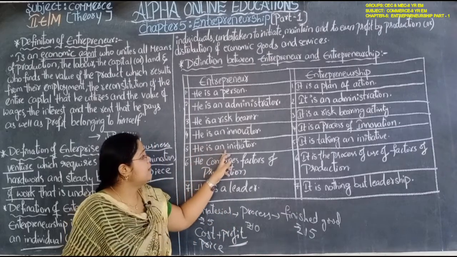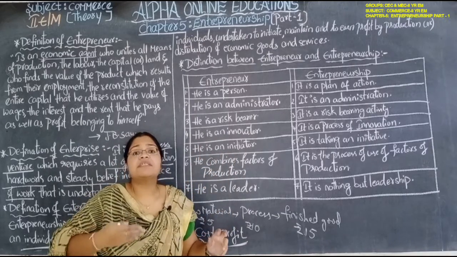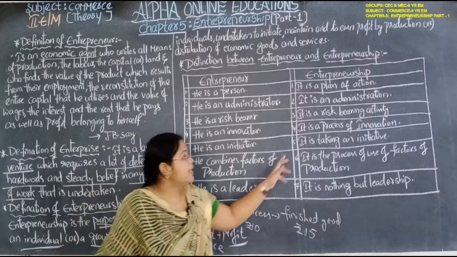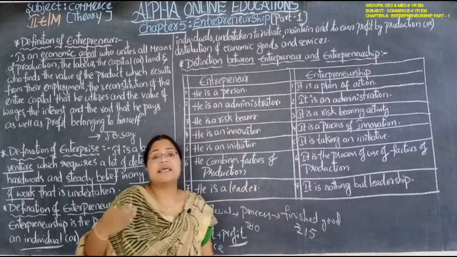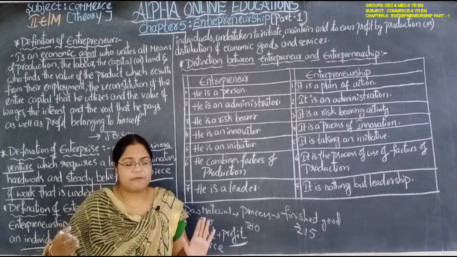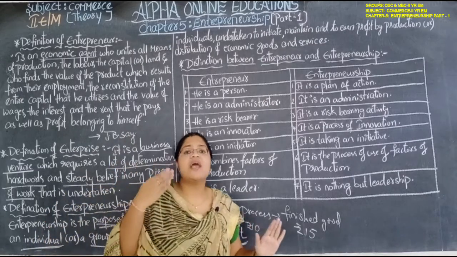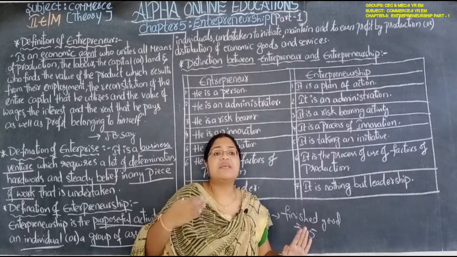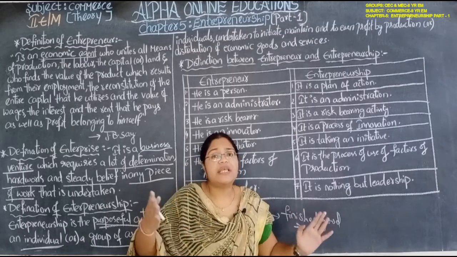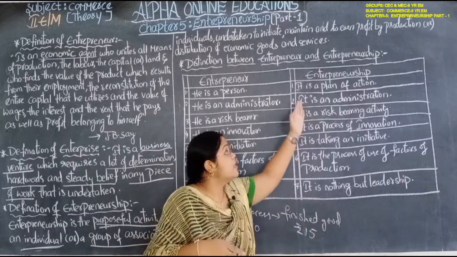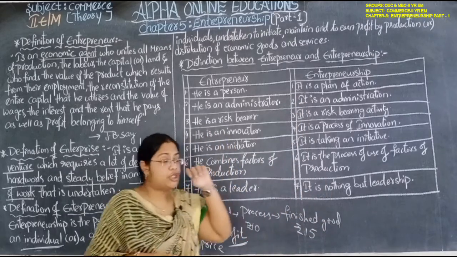He is an initiator. Initiator means creator. Entrepreneurship is a creative activity, which involves some type of new thing that is not there. This is entrepreneurship.